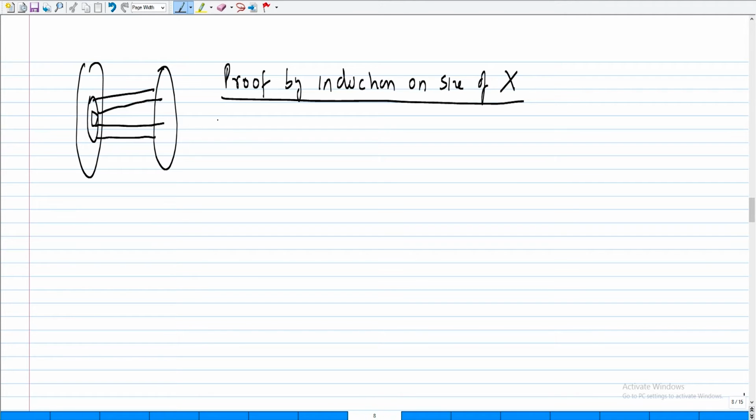That is the base case, and therefore you will immediately get a matching. Done.